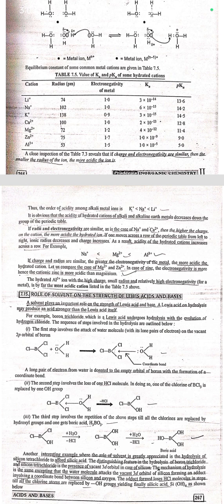The first step involves the attack of water molecule on the vacant 2p orbital of boron. A lone pair of electrons from water is donated to the empty orbital of boron with the formation of coordinate bond. The second step involves the loss of one HCl molecule. In doing so, one of the chlorines of BCl3 is replaced by one OH group. The third step involves the repetition of the above steps till all the chlorines are replaced by hydroxyl groups and one gets boric acid. Another interesting example where the role of solvent is greatly appreciated is the hydrolysis of silicon tetrachloride to afford silicic acid.